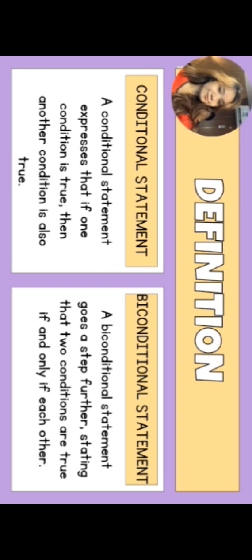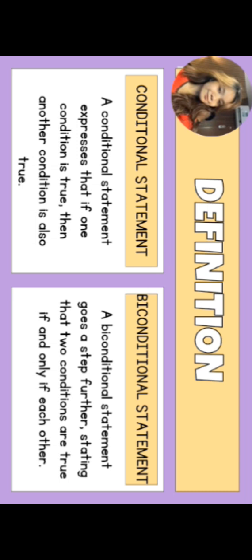A conditional statement expresses that if one condition is true, then another condition is also true, while a biconditional statement goes a step further, stating that two conditions are true if and only if each other.